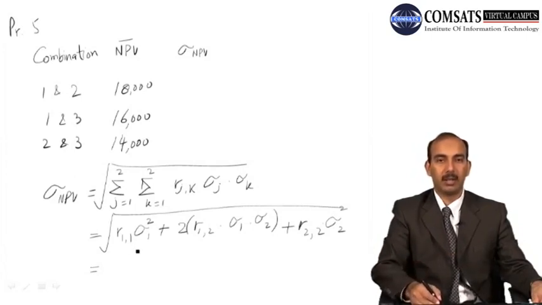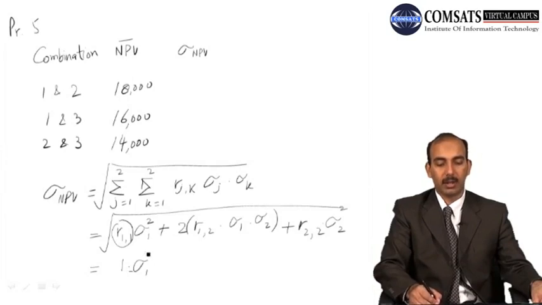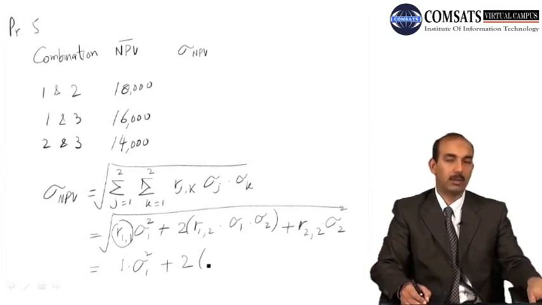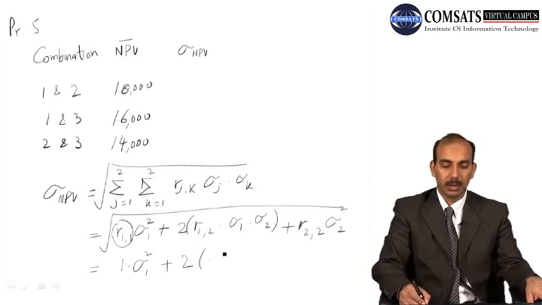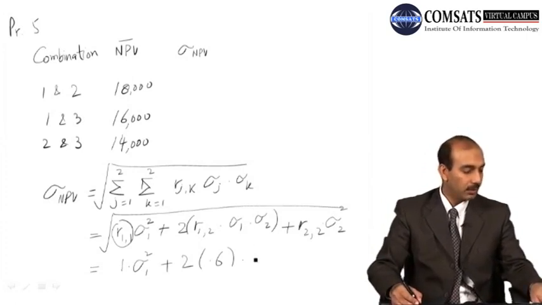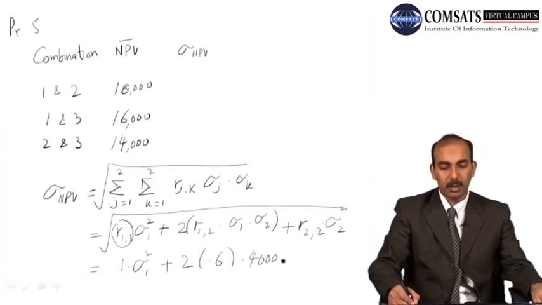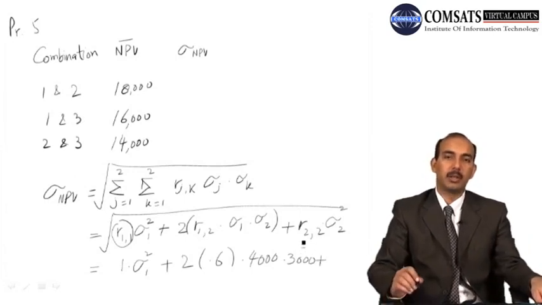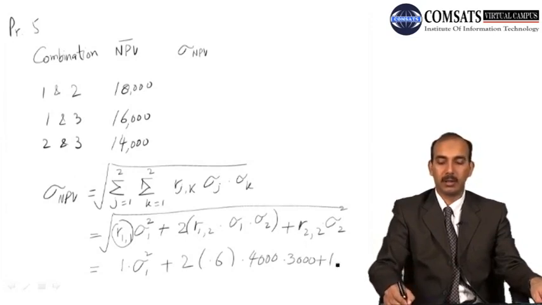So the value for r1 and 1 is 1, so this will have value equal to 1, and we have standard deviation of 1 square plus 2 into correlation coefficient between 1 and 2, it is given as 0.6 here, so we put it as 0.6 here, and then we have the standard deviation between 1 and 2, so it is also given to us: standard deviation for 1 is 4000, and for the second proposal it is 3000, plus again the correlation between the proposal 2 with itself is 1, and then standard deviation square, which is 3000, we take a square of it.